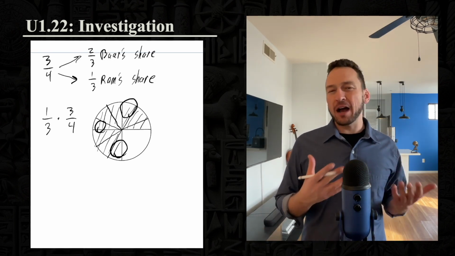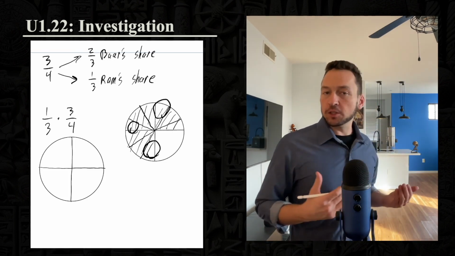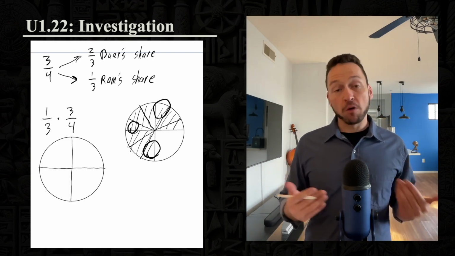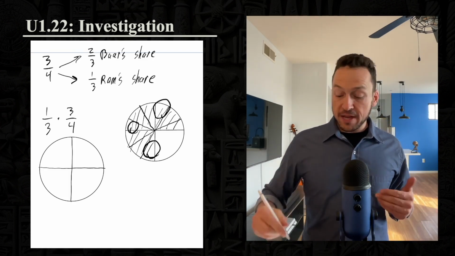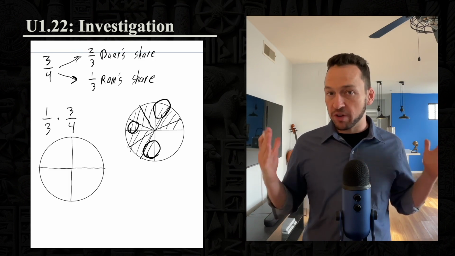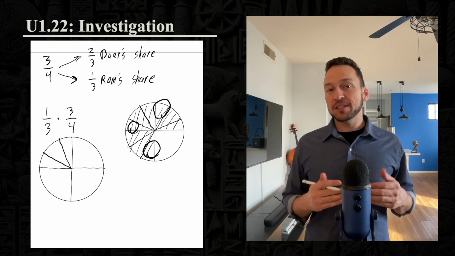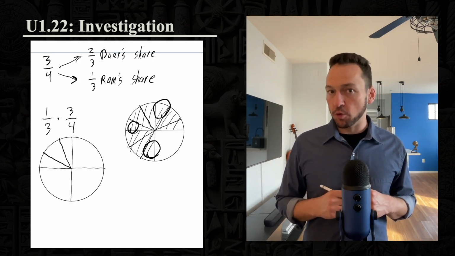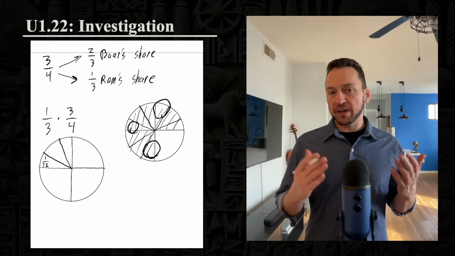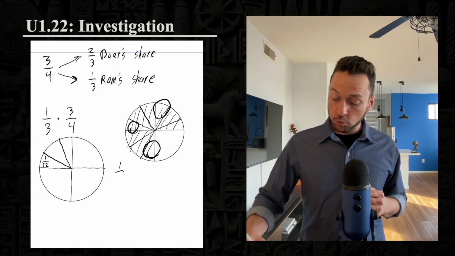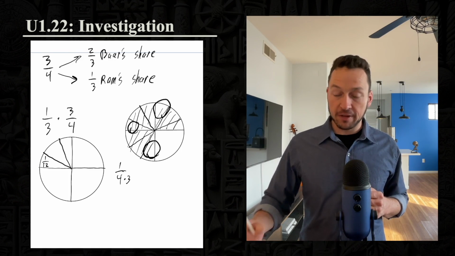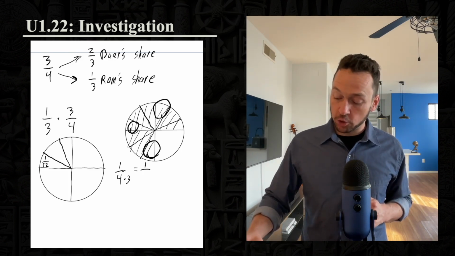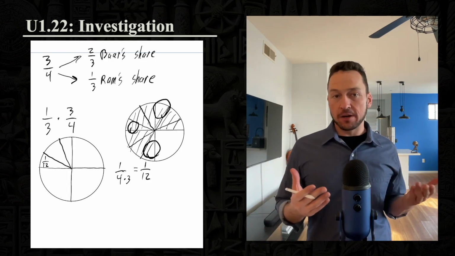Now, first of all, how large are these pieces? The pieces were originally such that 4 of them were required to make a whole. Then each of those pieces was broken into 3 pieces. That means 3 times more of them will be required to make a whole. Therefore, each of these shares is 1/4 times 3 on the bottom, which is 1/12. So the new denominator is 12.